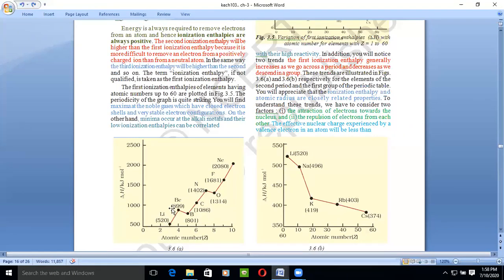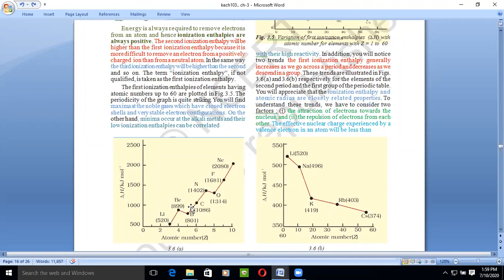This will make the thing easier, as lithium is the atom which has only one electron in its outermost shell. And we are talking here about the inert gases. If we plot the graph, we will see that these noble gases are at the high point on the graph, because a maximum amount of energy is required to remove the electron from neon, but we require less energy to remove an electron from lithium as compared to these.